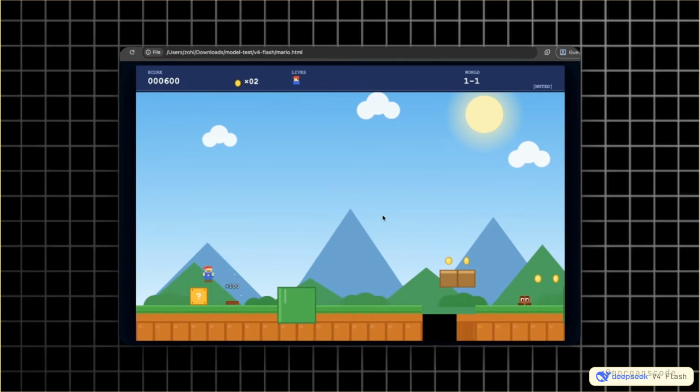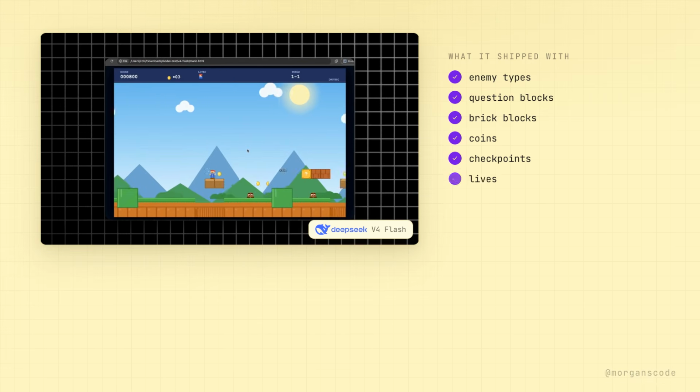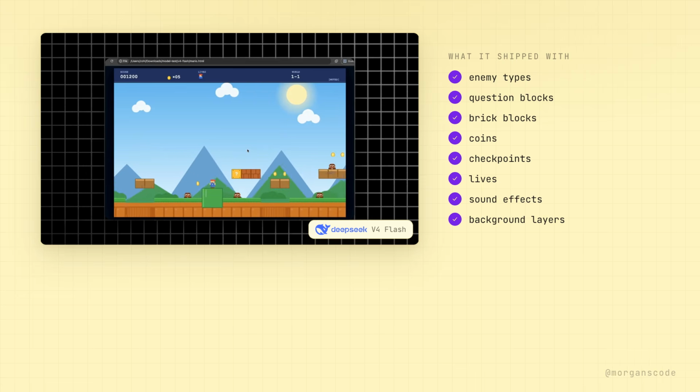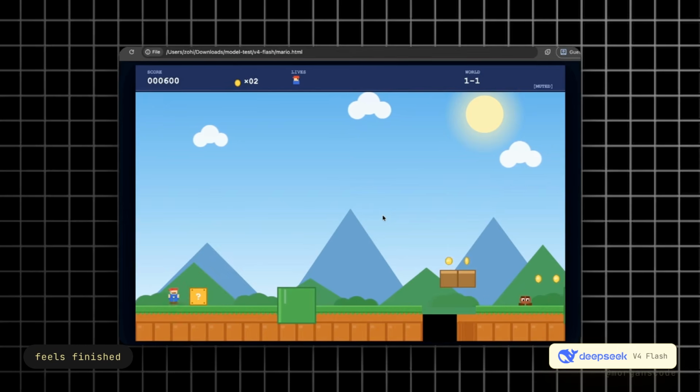DeepSeek created a long and detailed platform game with multiple enemy types, question blocks, brick blocks, coins, checkpoints, lives, sound effects, and several background layers. The game filled the screen, looked colorful, and felt much closer to a finished Mario-style project.